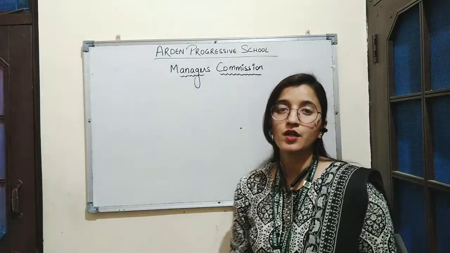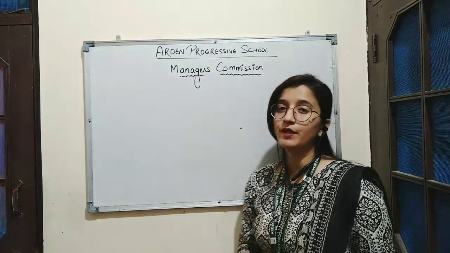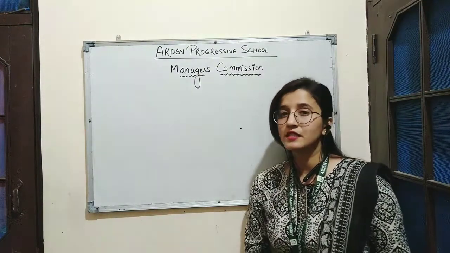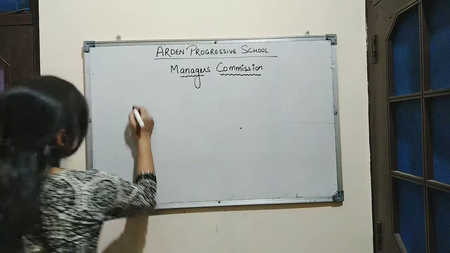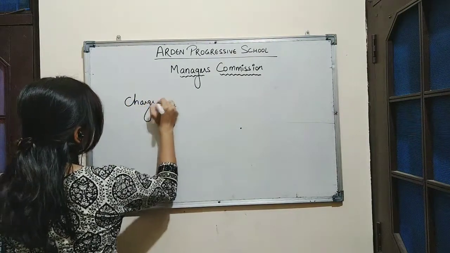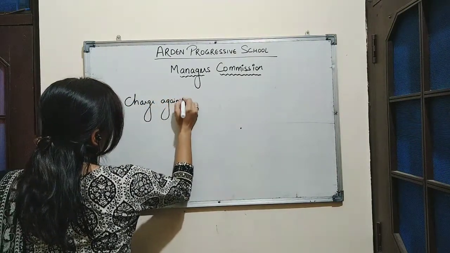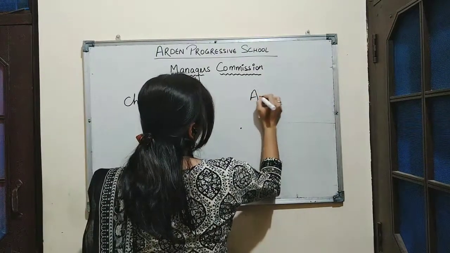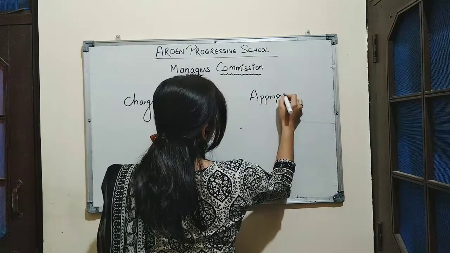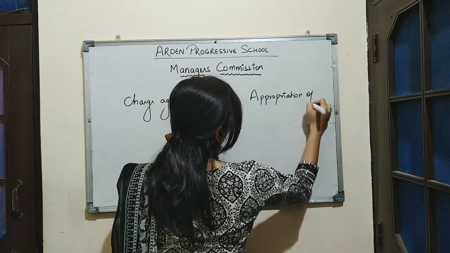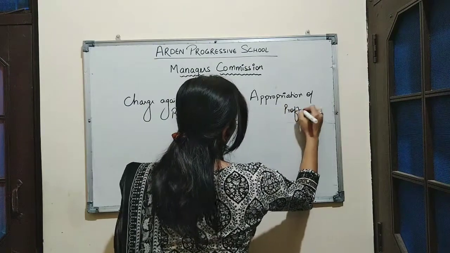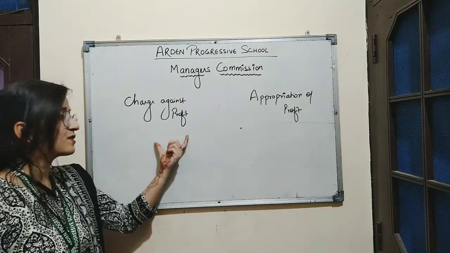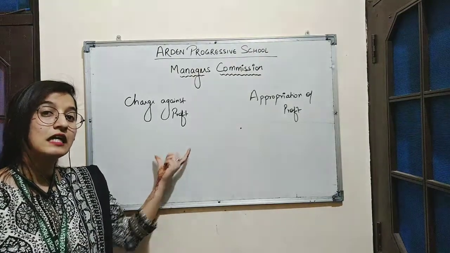Today in this session we'll be learning about the adjustment of manager's commission. As we have discussed in our previous class, there is a difference between charge against profit and appropriation of profit. Charge against profit means when the expenses are deducted from the net profit.